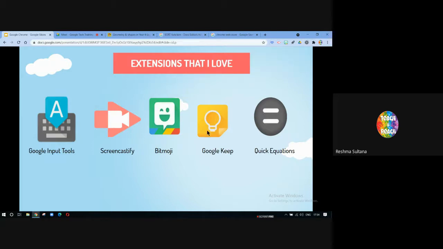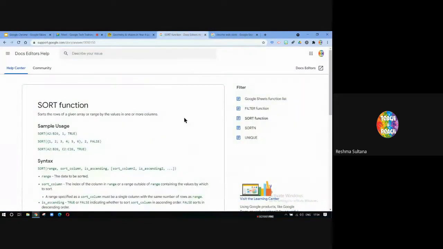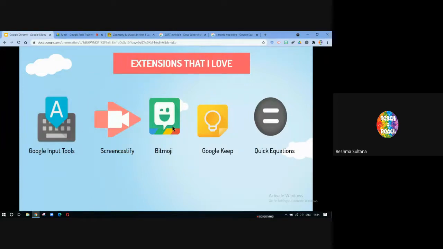And another thing is Google Keep. Whichever web page I'd like to make notes of, I can just go to that particular web page and save to Keep. What will happen is in Google Keep, this web page will be saved, and on that I can add notes. If you're new to Google Keep, you might not understand this. We might have a workshop on Google Keep, so don't worry about this. But these are a few extensions that I use.